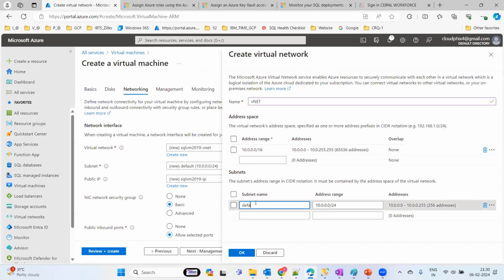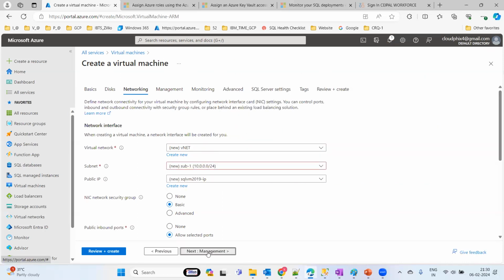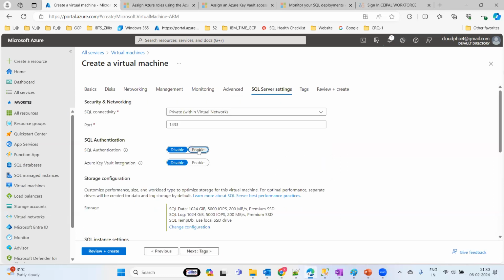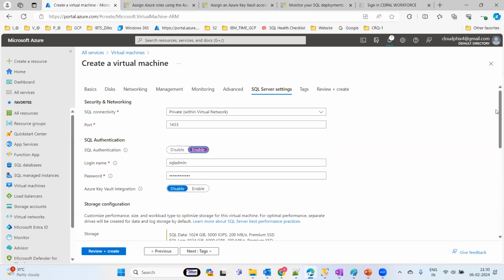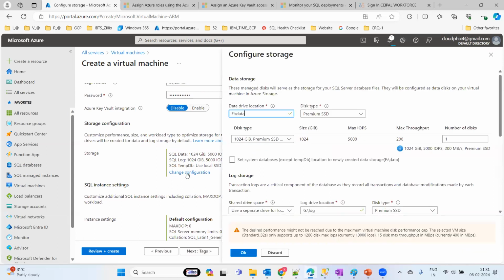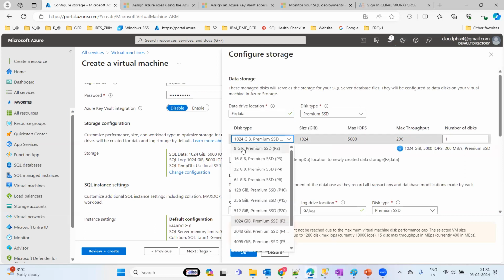You can see this subnet one, just okay, and go to the next step, monitoring, and then go to the SQL settings, where we are going to use SQL authentication and so on. I want to change something in the drive configuration, or else we'll go with the defaults. I don't want to go with 1 TB.